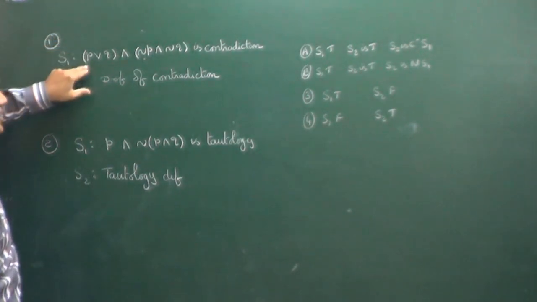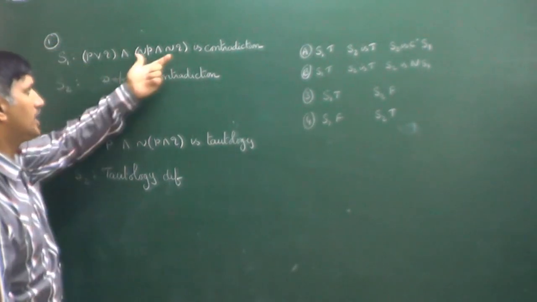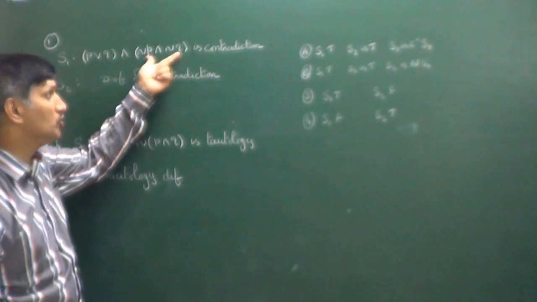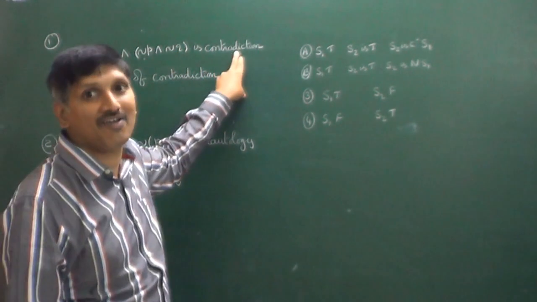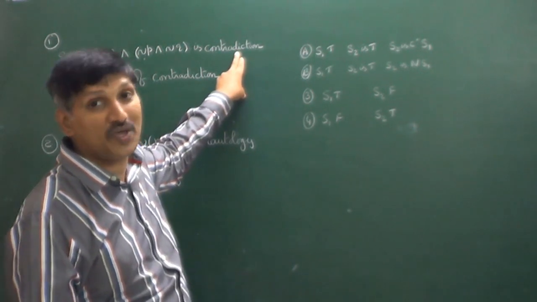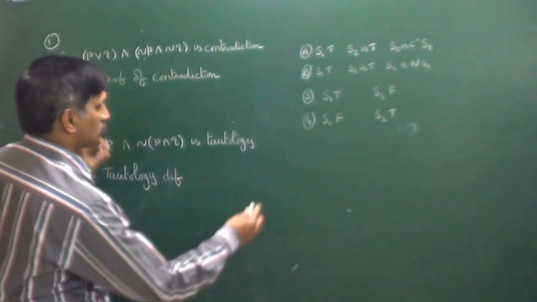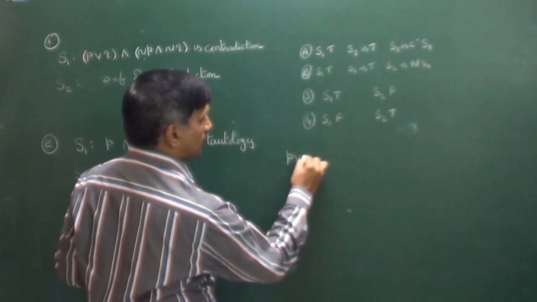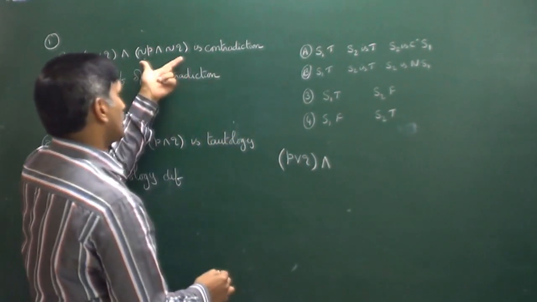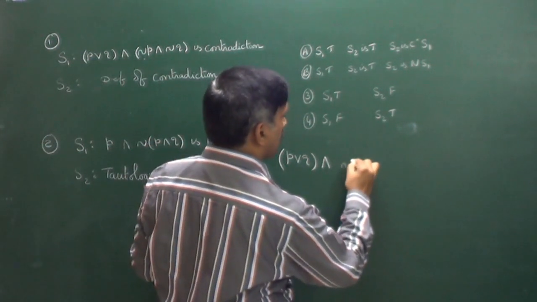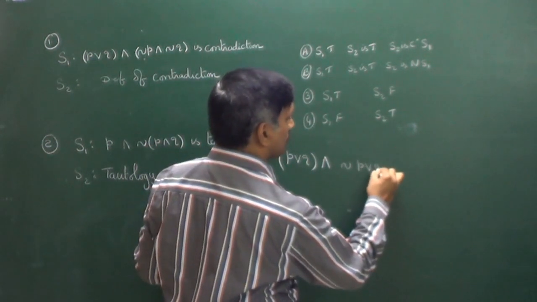S1 is given: (P or Q) and negation of (P or Q) is a contradiction. A contradiction means a fallacy. A fallacy is always false. Observe here the first one, P or Q, and this we can write as negation of (P or Q).